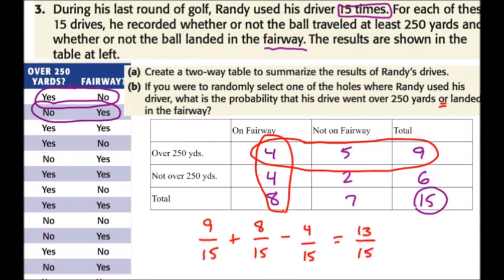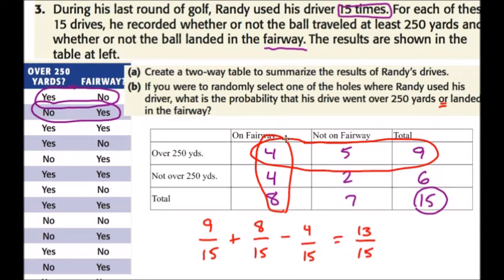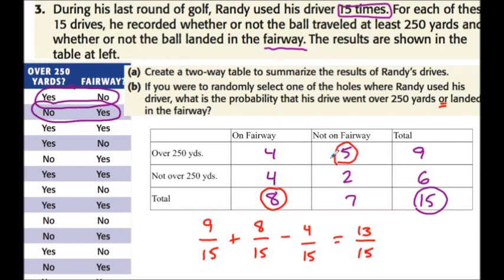Okay. Other way to go about it, if you like, just to show you one more time. The other way to go about it is take all your total fairways, 8, and then say, okay, how many times did it go over 250 yards that I haven't counted yet? And that would be this 5. So the 8 plus the 5, which I haven't counted yet, adds up to 13.